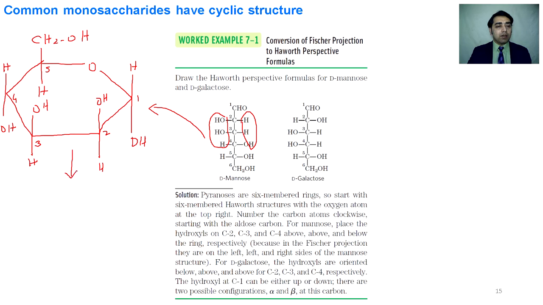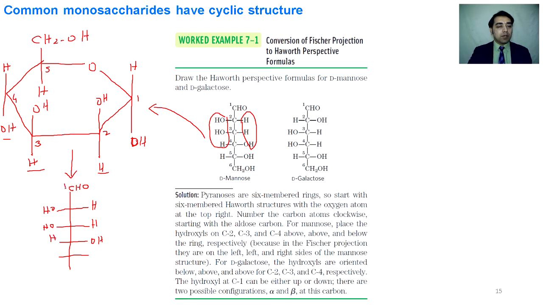Let's convert this Haworth projection into a Fischer projection again. We draw a straight line, we draw 4 horizontal lines, because we don't see any CH2OH on the anomeric carbon, so it means the aldehyde group is bearing the anomeric carbon, and the 3 groups that are present beneath the ring will be shown on the right side. This is hydrogen, hydrogen, and the third one is OH, and their corresponding groups will be written on the left-hand side: OH, OH and H.